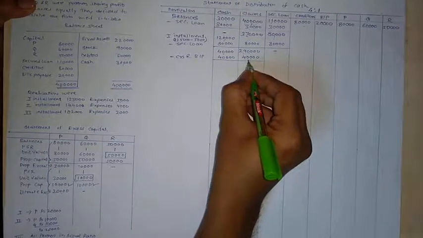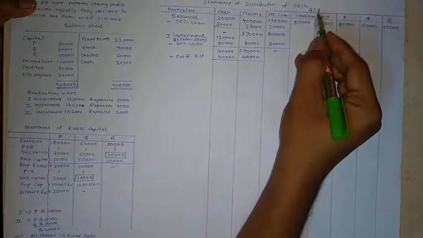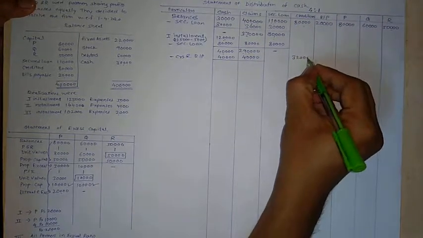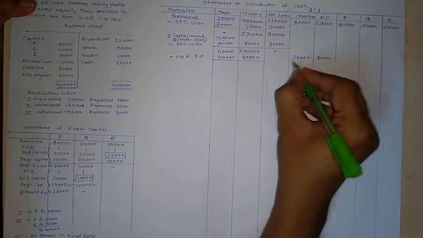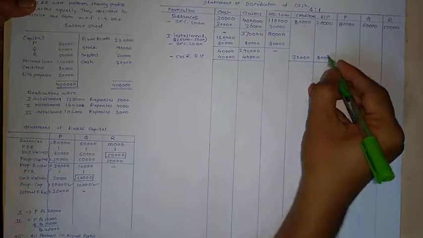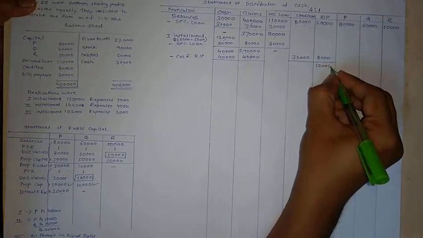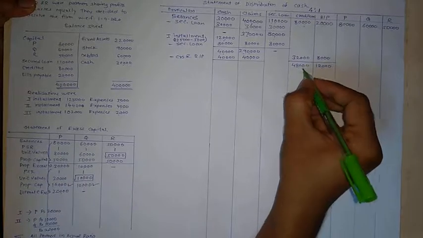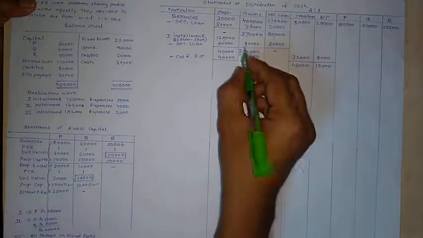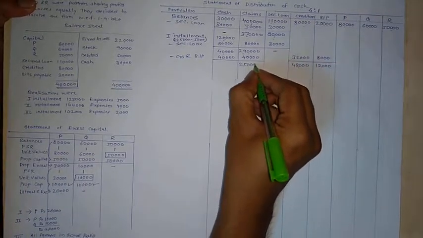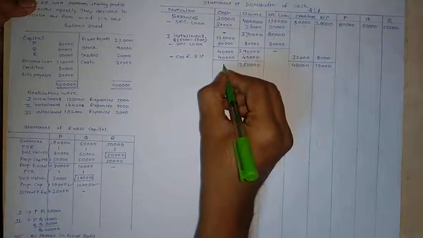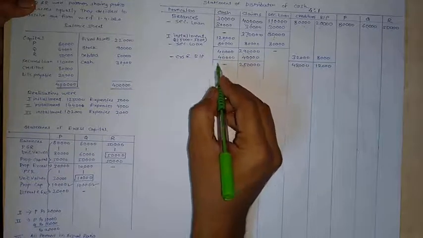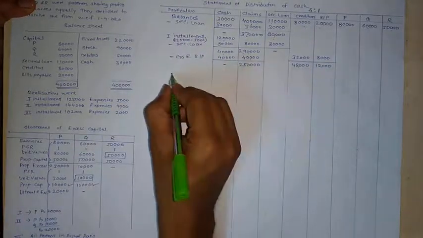This 40,000 should be divided in the ratio 4:1. So it's 32,000 and 8,000. Bills payable balance will be 12,000 and creditors will be 48,000. 2,50,000 claims and cash available is nil. So here it is end of first installment.